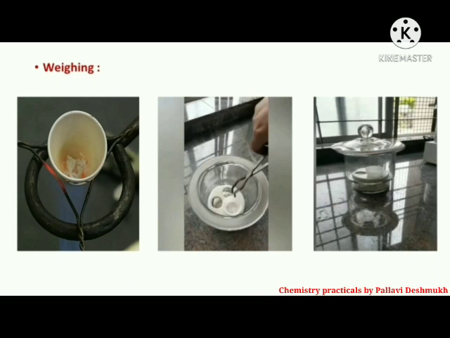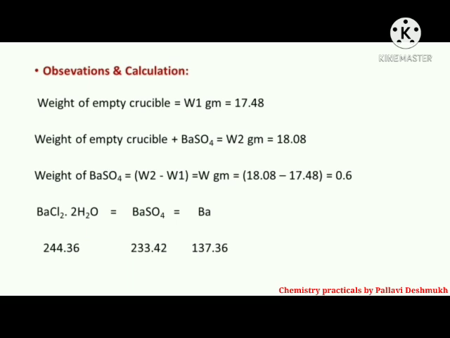Last step is weighing. Heat the crucible strongly for half an hour, cool it in air and then in a desiccator at room temperature and weigh it carefully. Repeat the process of heating, cooling and weighing till a constant weight of the crucible is obtained. The observations and calculations.